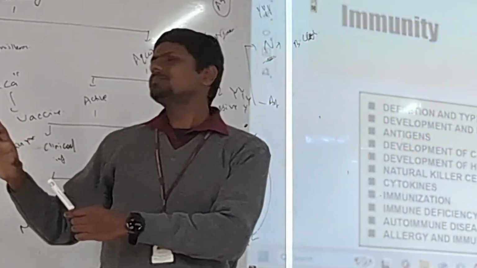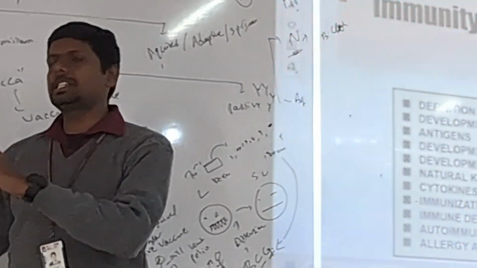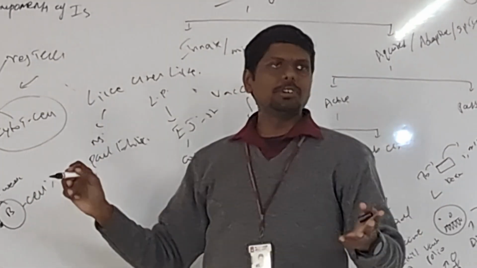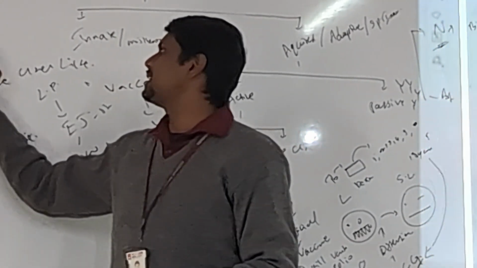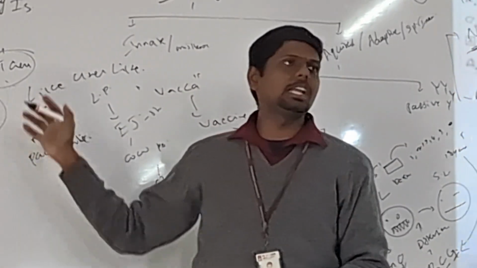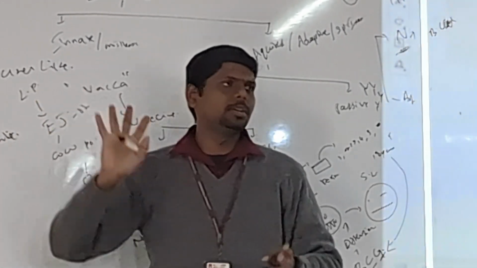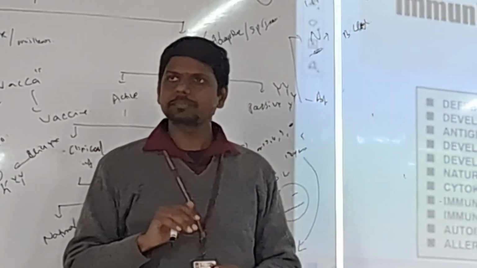Okay. Now, after doing all these things, there is a separate group, the archivists or record keepers. They will maintain the memory of T cells. This scenario will be stored in the memory T cell.